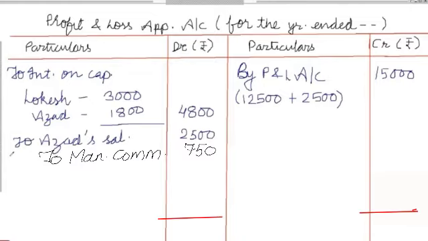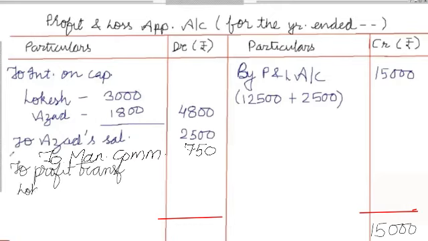Then you do the total of the credit side. Credit total is 15,000. And do the total of the debit side. Debit total is 4,800 plus 2,500, it is 7,300, and 7,300 plus 750, it is 8,050. Then subtract 8,050 from 15,000. We will get the balance 6,950, which is to be divided between Lokesh and Azad in the ratio of 3:2.